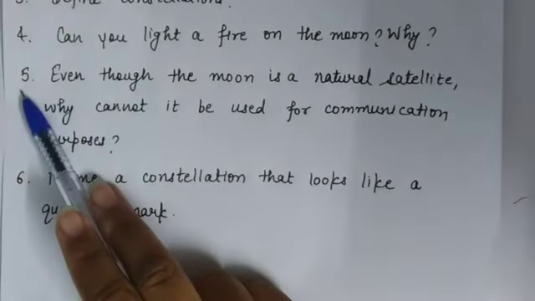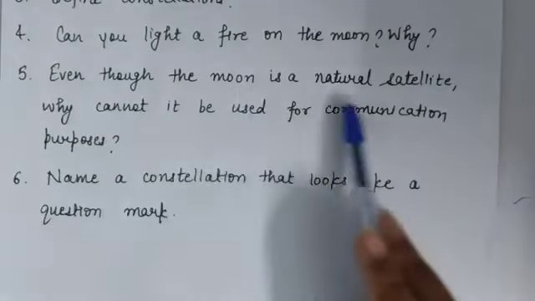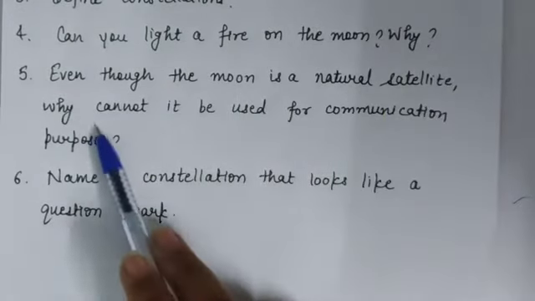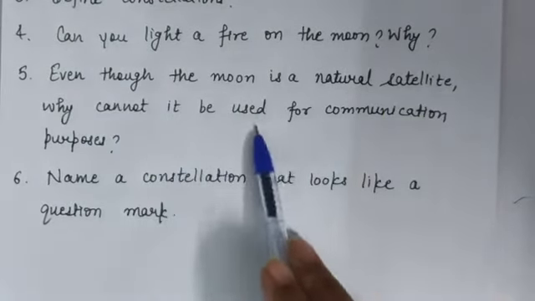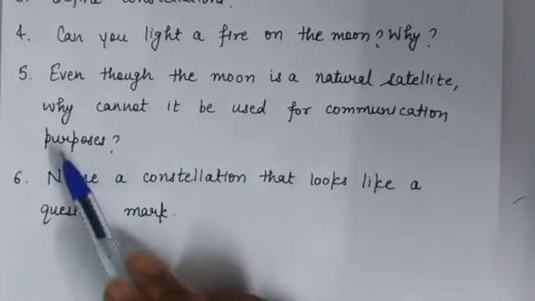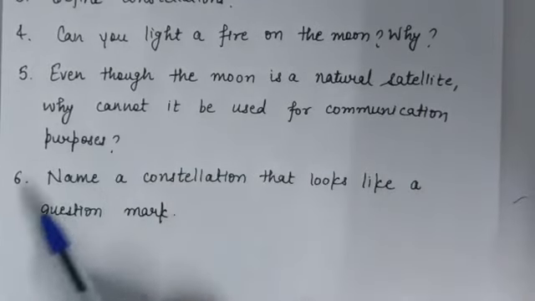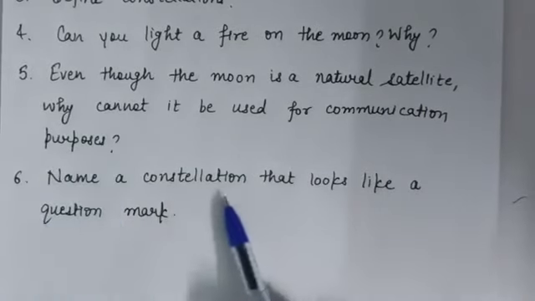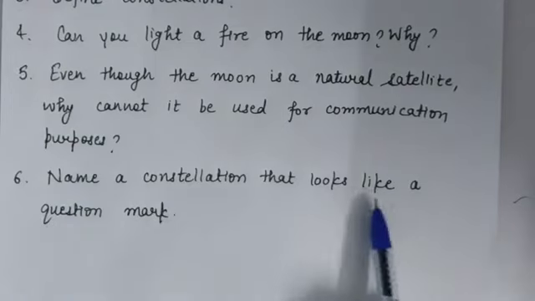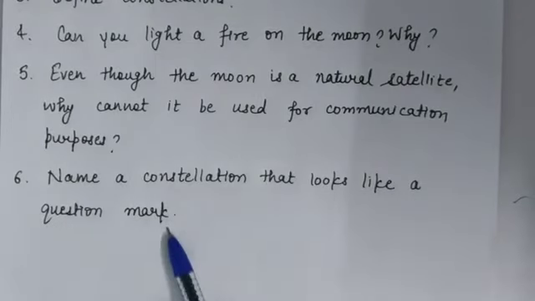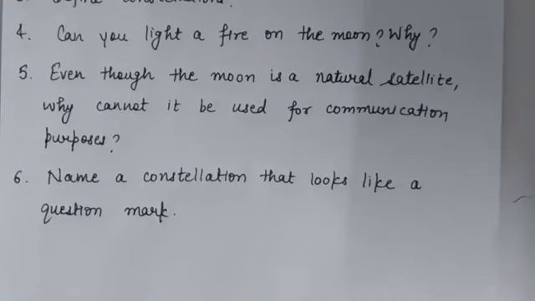Question number 5: even though the moon is a natural satellite, why can it not be used for communication purposes? Question number 6: name a constellation that looks like a question mark or a ladle. These are the 6 questions you have to do in your fair notebook today.